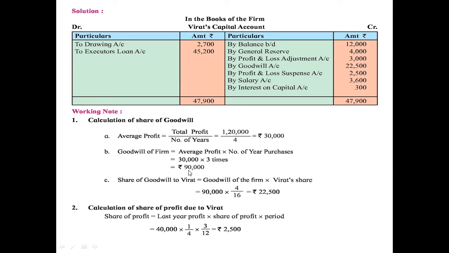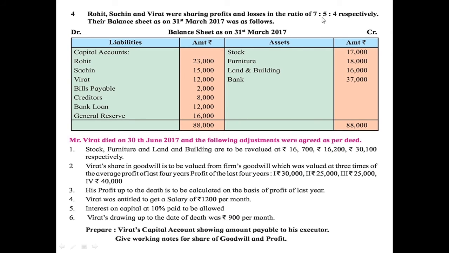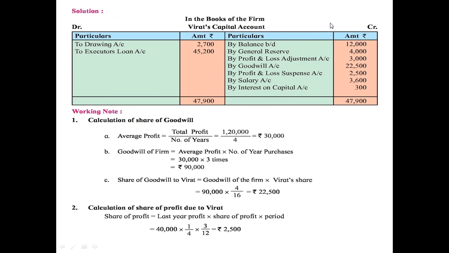From this we have to find out share of goodwill for Virat. So 90,000 into 4 divided by 16, this is the profit sharing ratio which is given here 7:5:4. Virat's share is 4. 4 divided by total of this 3, that is 16. So share of goodwill for Virat is rupees 22,500. This is recorded on the credit side. Here you can see by goodwill account 22,500.